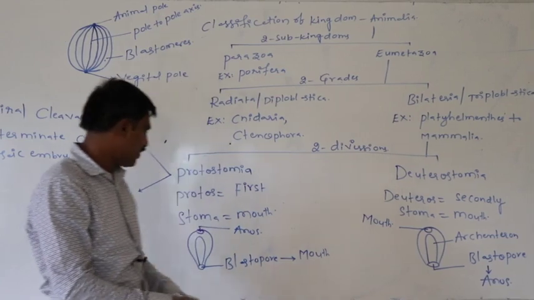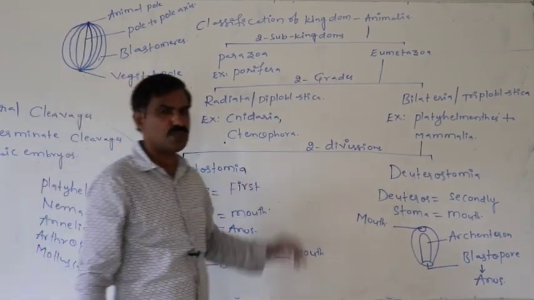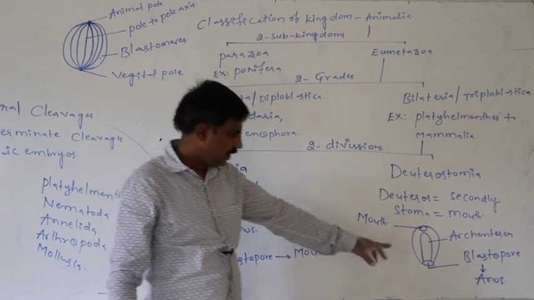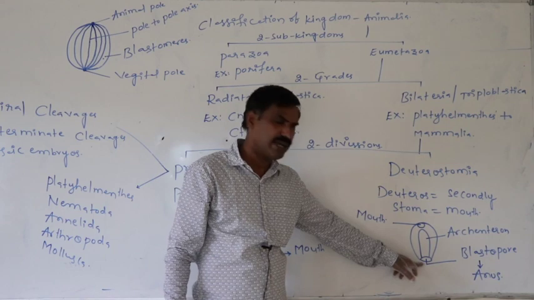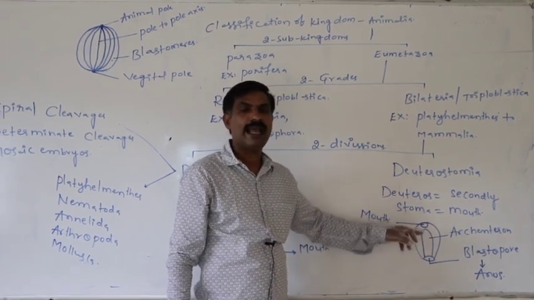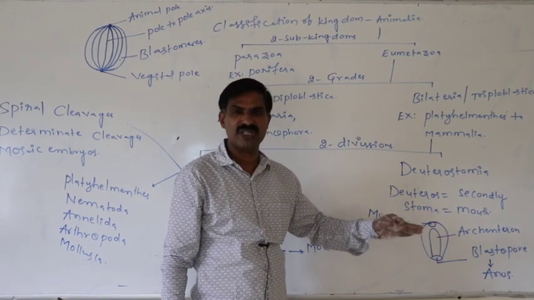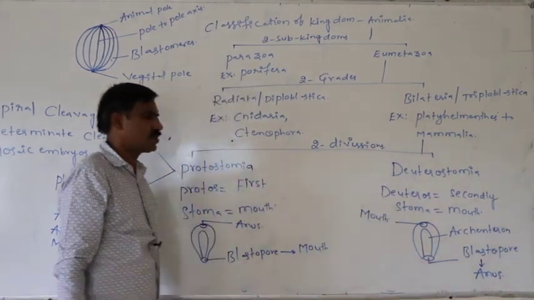So it is completely opposite to the protostomes. If at first the blastopore gets modified into anus, and secondly mouth formation takes place newly, then they are said to be the deuterostomes.